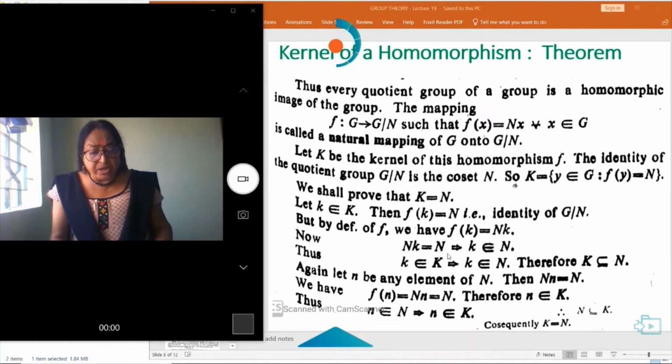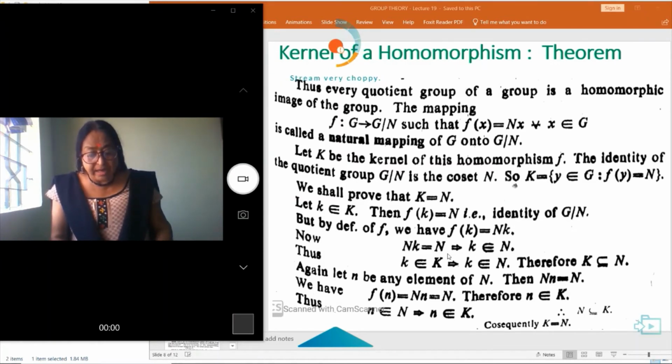But by definition, F(k) = Nk. So now we see that Nk is equal to N. That means k also belongs to N. Thus, k belongs to K implies that k belongs to N. Then K is a subset of N.